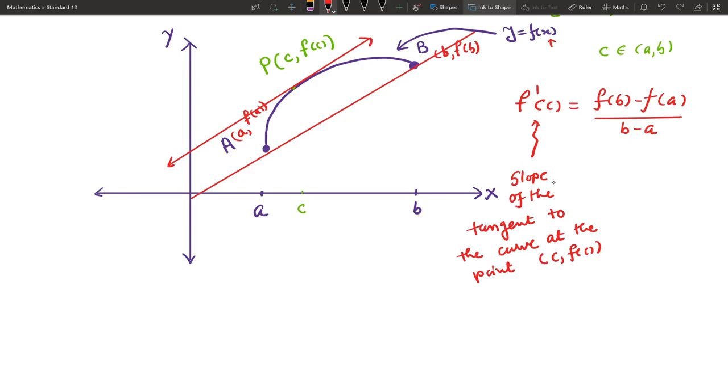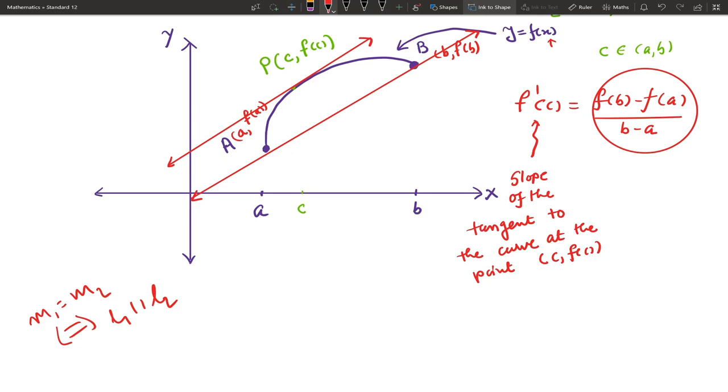You can verify, we know m1 equal to m2 implies L1 parallel to L2.